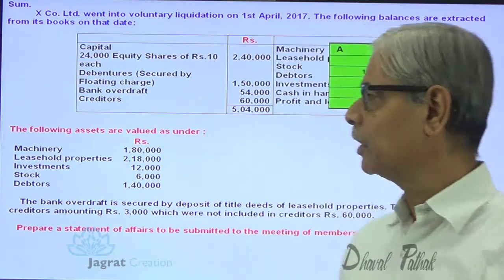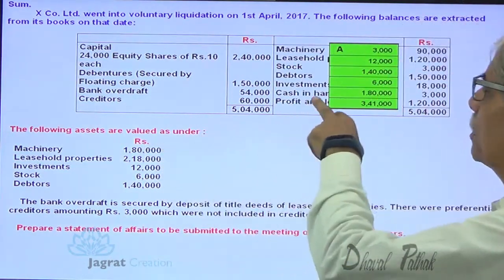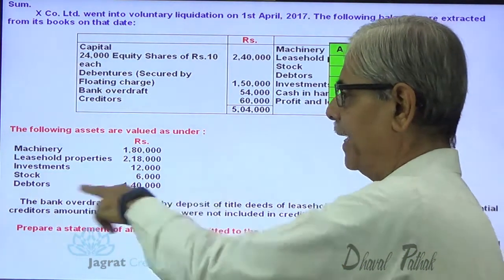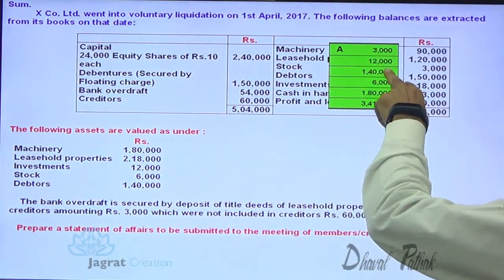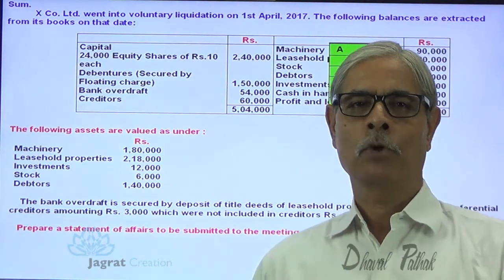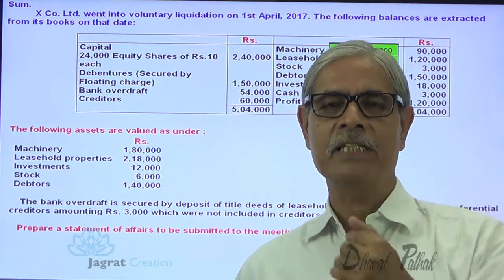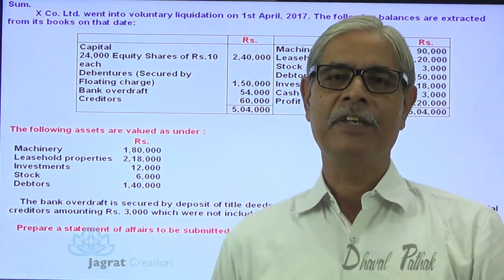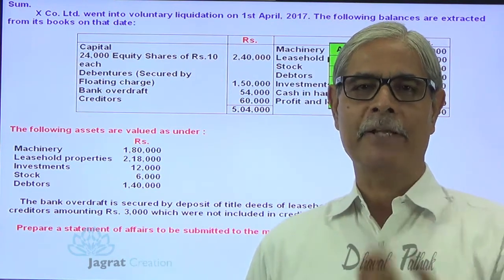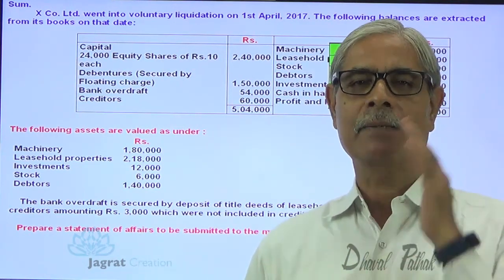Now if you observe, here machinery is first, but I have written machinery last. Debtors 1,40,000, that I have recorded third. So when you write in list A, you should write assets in such a sequence that each has faster realizability or maturity than the subsequent.